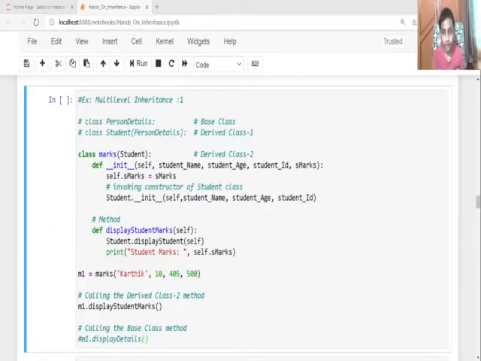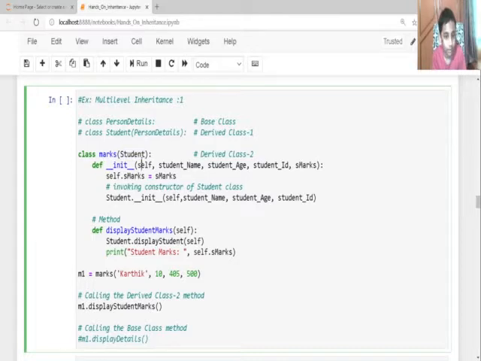I'm going to show one example of multi-level inheritance. We created a class named person details, and it's the base class. Again we created a class named student, inherited from person details. So this is derived class 1, and this is single inheritance. But now we're doing multi-level inheritance, which means multiple single-level inheritances. So I'm going to create derived class 2, a class named marks inheriting from student.